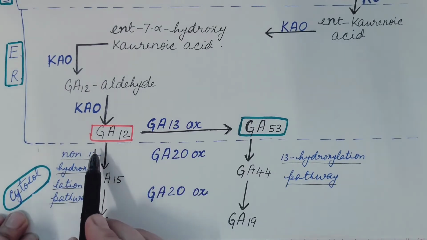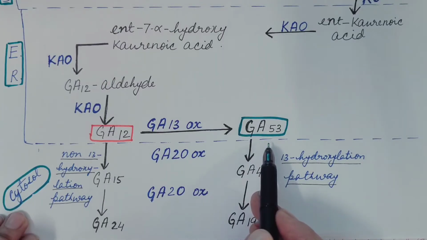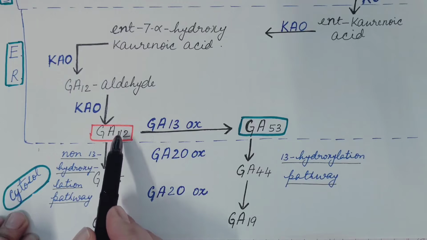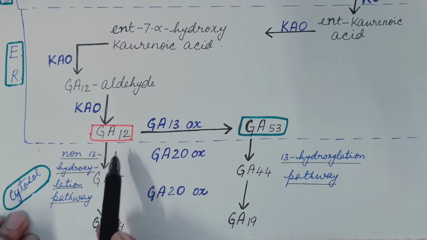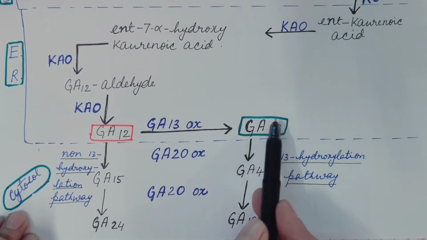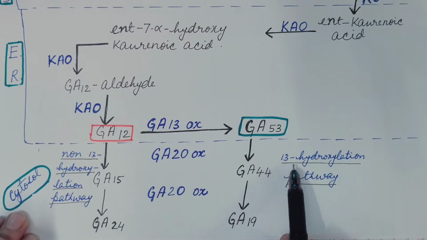So here GA12 and GA53 are precursors for the two pathways. GA12 is the precursor of the non-13 hydroxylation pathway and GA53 is the precursor of the 13 hydroxylation pathway.